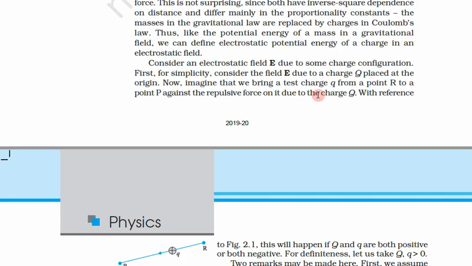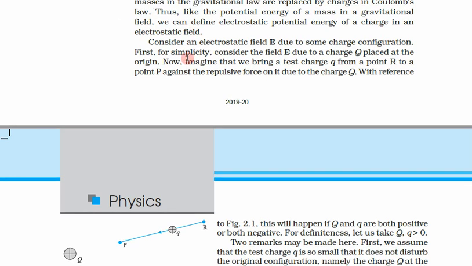Now let us understand what they are trying to say. Consider an electrostatic field E. You know each and every positive or negative charge will create a field, and since this is a positive charge, the field will move outwards in all directions in a 3D sphere. Again remember, this is a 3D sphere, though you cannot see the third dimension, but it is coming out and going inside the plane as well.